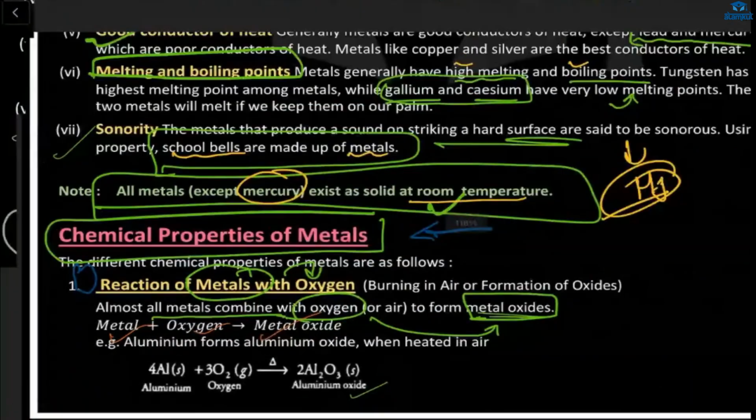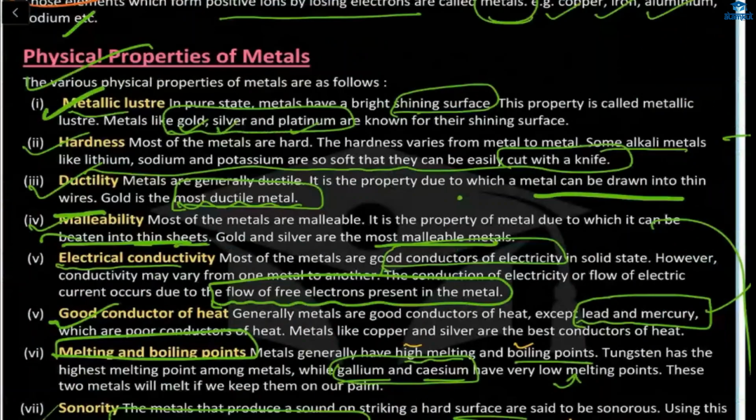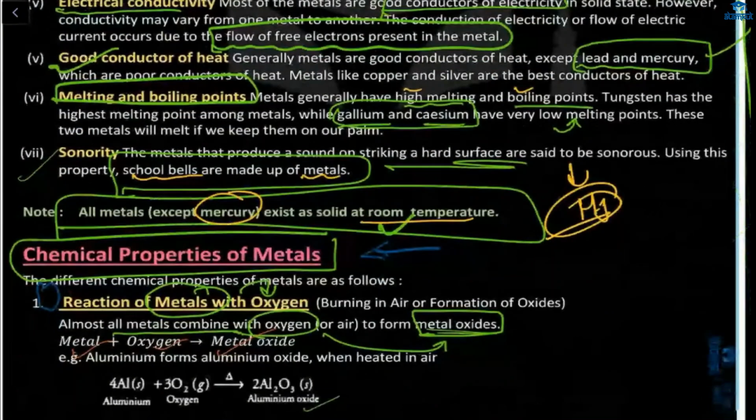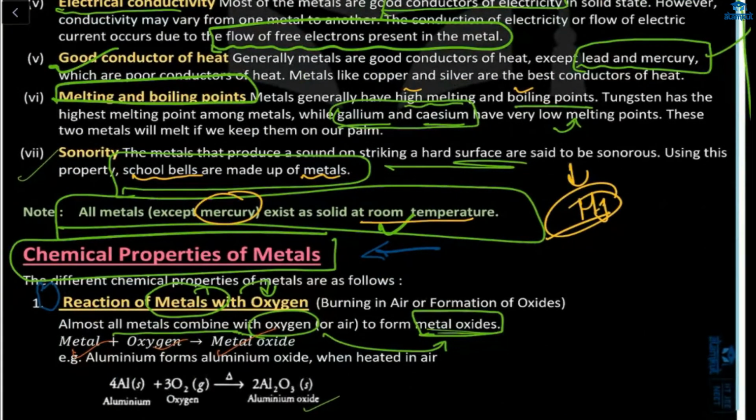Okay, Shazan, you know this, no, that the physical properties of metals were in ninth class also. Metal is lustrous, hard, ductile, malleable, and conducts electricity. The melting and boiling points of metals are high as compared to non-metals. Yes, ma'am. Okay.